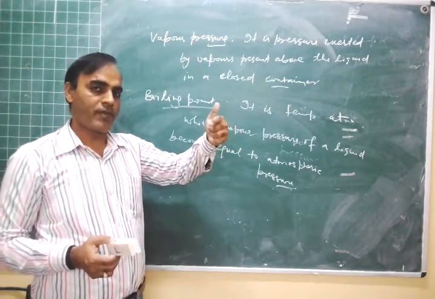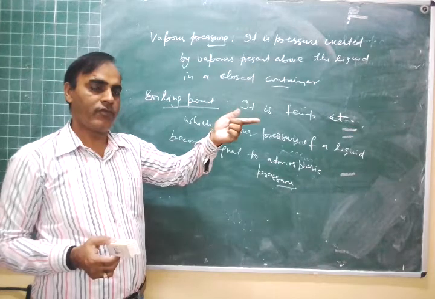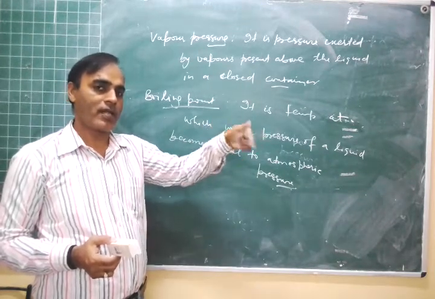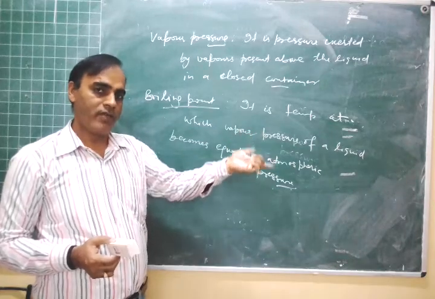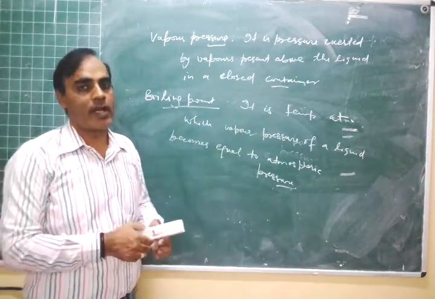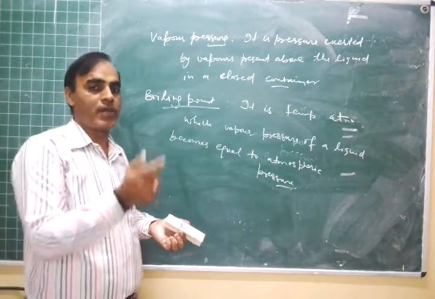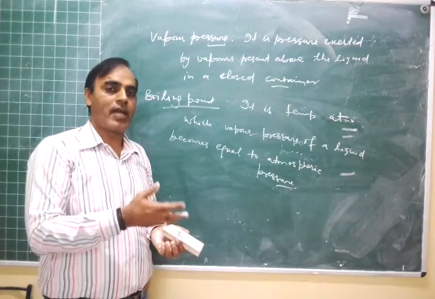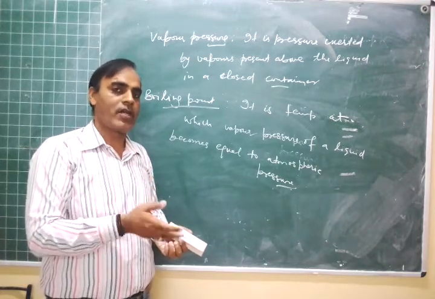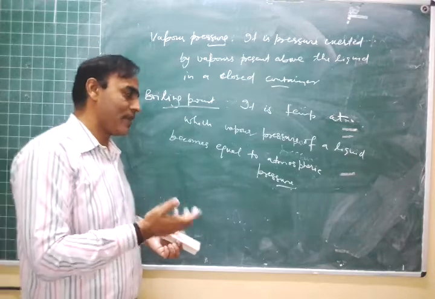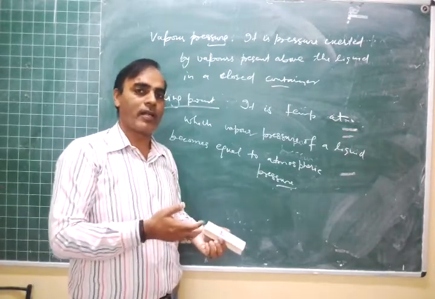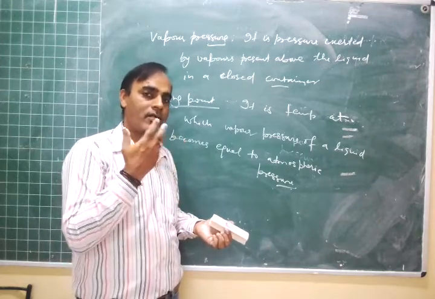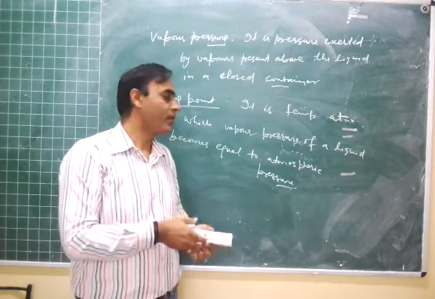Because atmospheric pressure is lower at high altitude, we have to heat less, and at sea level we have to heat it more. That's why the boiling point of water decreases at high altitudes, that is on mountains, and water boils earlier than at sea level or any plain area.